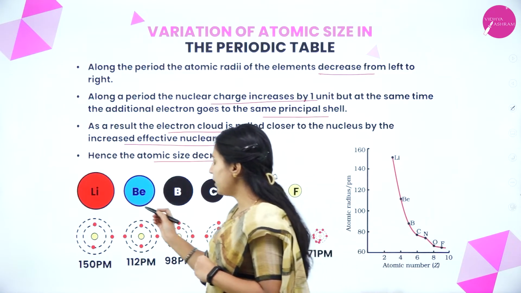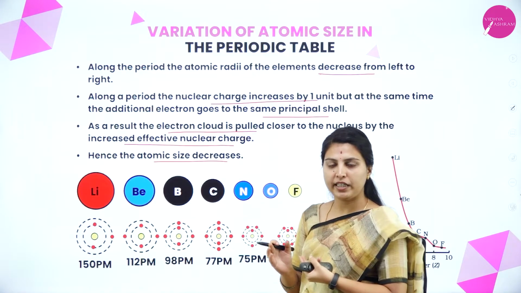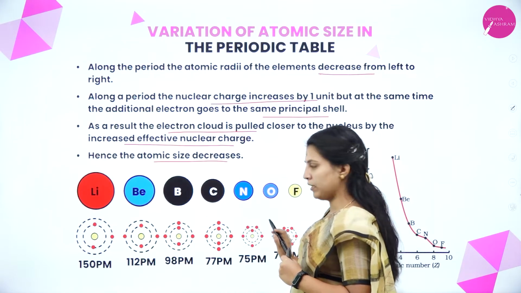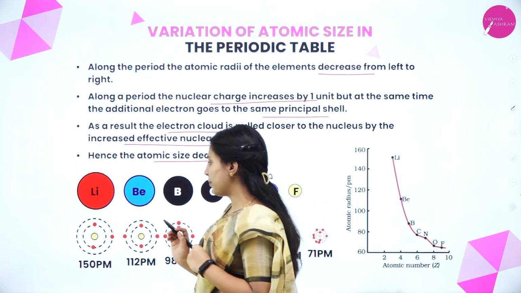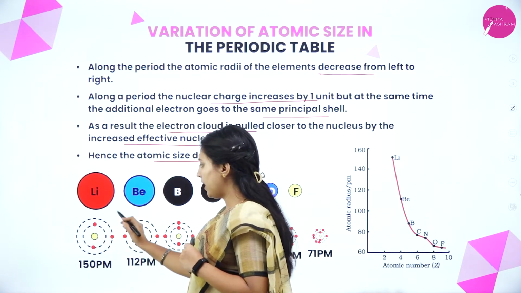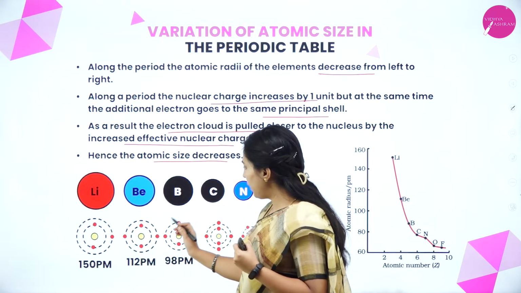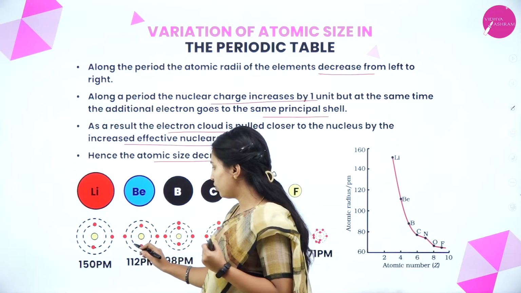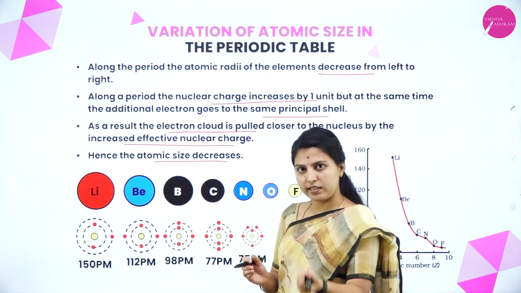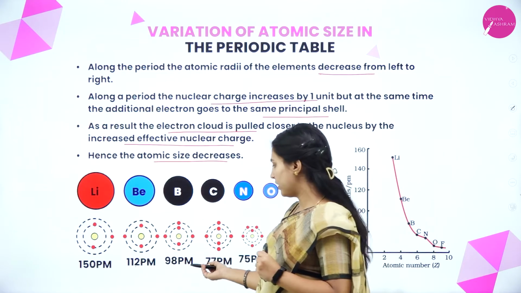See here, lithium, beryllium, boron, carbon, nitrogen, oxygen, fluorine. This is the second period along which we are looking. All are having two shells, two principal shells are present. Here, 3 electrons. See the outermost electron, 1 electron is present, with 150 picometer. In beryllium, 1 electron is added up, with 112 picometers. Gradual changes have been seen. Again, same shell, 1 more electron, decreased in size.